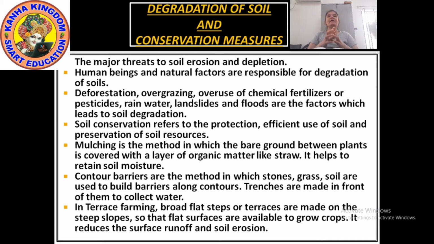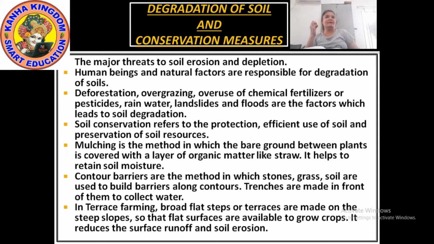In the contour barrier, the method in which the stones, grass, soil are used to build barriers along the contours. Contour barriers are contour strips which intercept downslope flowing water and soil particles. I'll show you the picture afterwards by which you can understand how this works.